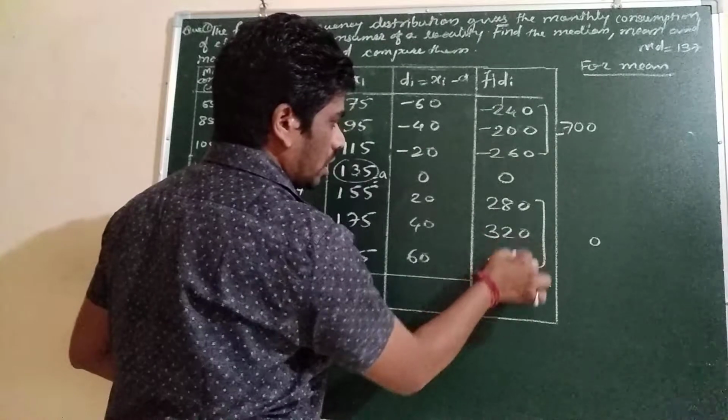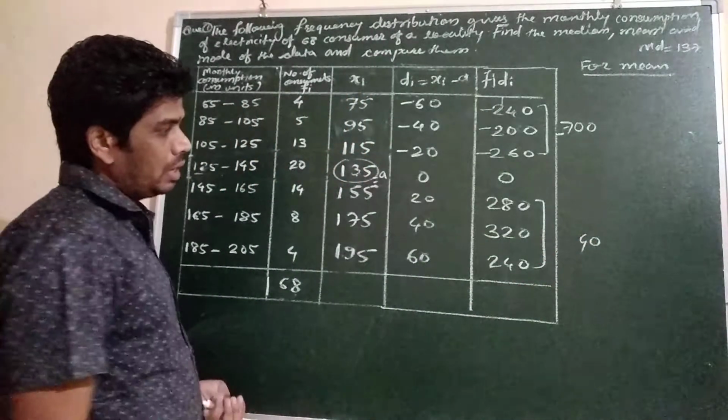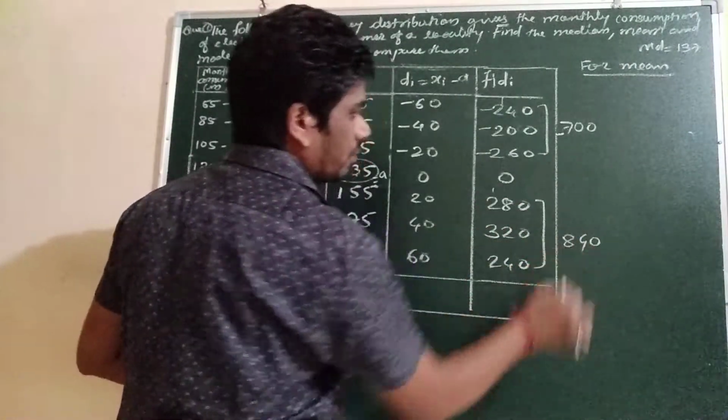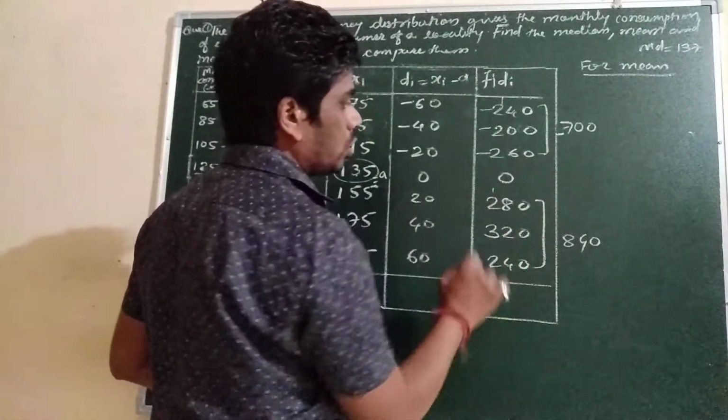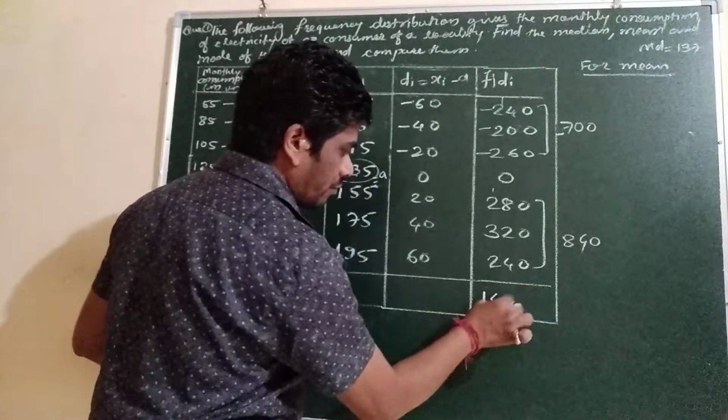This 8 plus 4 is 12, 14, 4 carry over 1. Okay, this will be 3 plus 3 is 6, 8, 840 we got. Means the difference will be positive. How much? 140. So this will be 140.